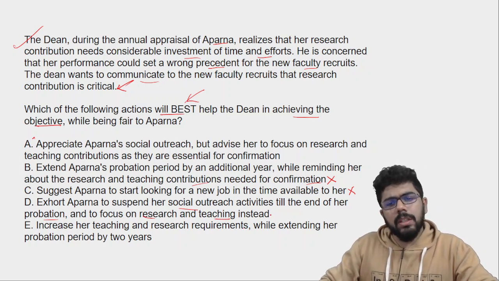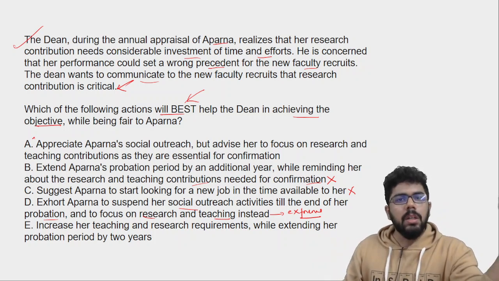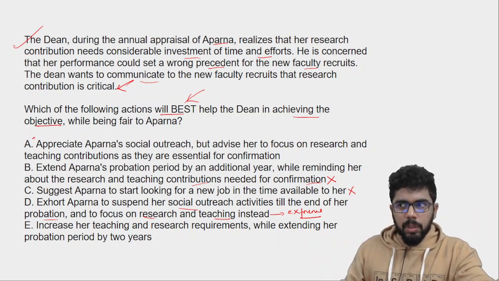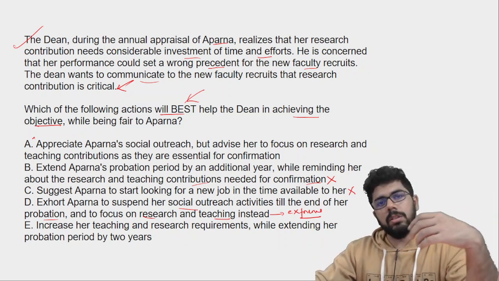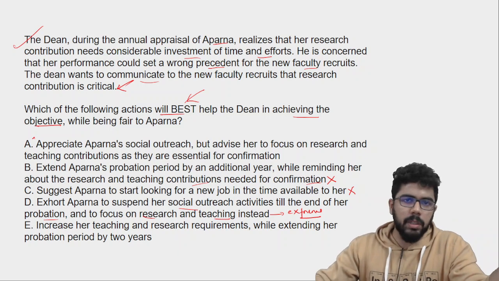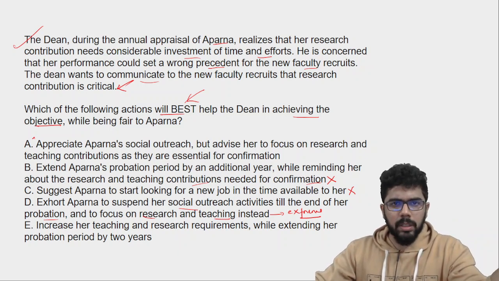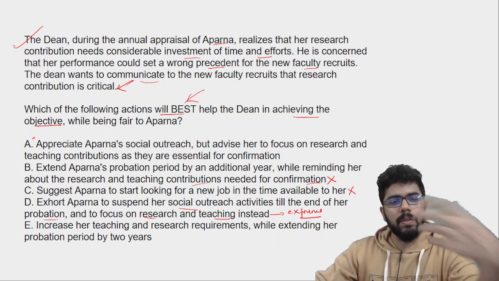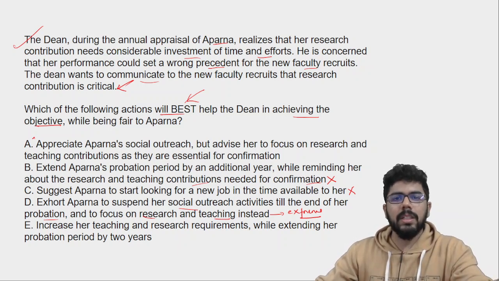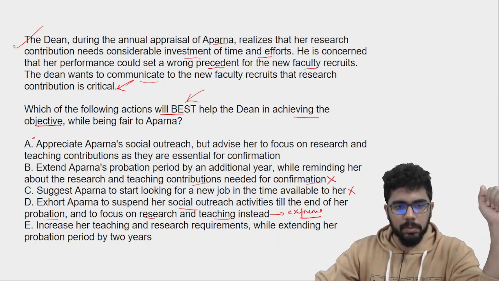Now this will be a little too extreme because she is not doing out of fun. It's a special situation, so it demands that she should do this. So because of the situation she is doing this, so she cannot wait कि मैं एक बार COVID का I don't know, but मेरा एक बार confirmation हो जाए, then I'll work on the COVID thing. So that will be a little weird and not logical. So even if he is advising this to Aparna, so that will be a little extreme to completely suspend all the activities till she has been confirmed.